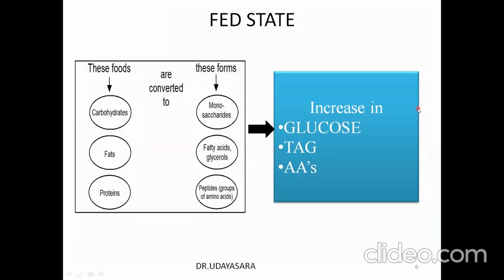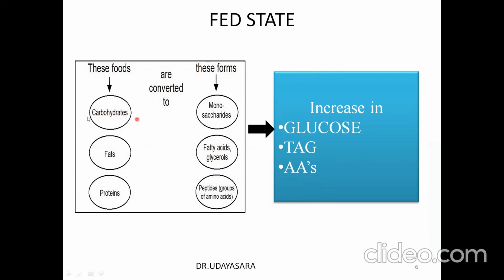So we will see the changes in the fed state. After the intake of a meal, there is a transient rise in glucose, triacylglycerol, and amino acid. As you know, food is composed of a complex mixture of carbohydrate, fats, and proteins.